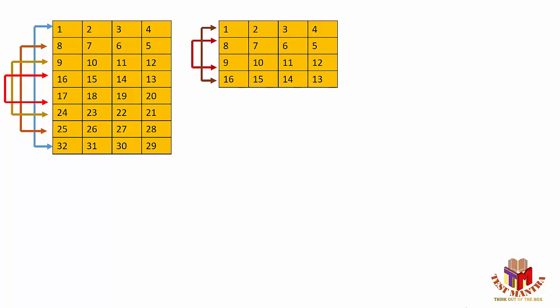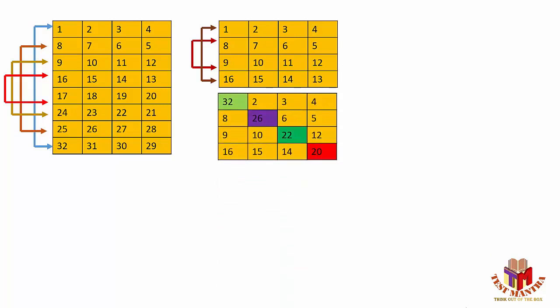That means the new fixtures will be in this format: instead of the first ranker, who is eliminated, the 32nd ranker will come to that place. Then the 7th one is defeated by the 26th, so the 26th will come to the 7th place, and so on.